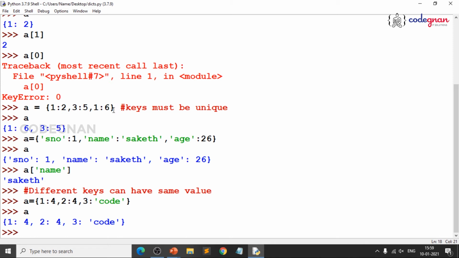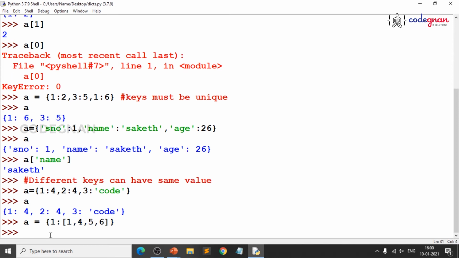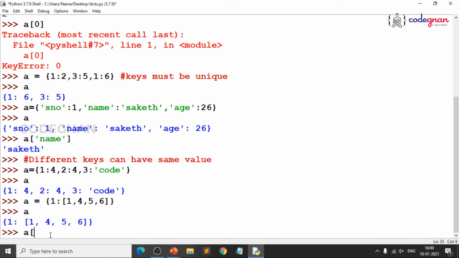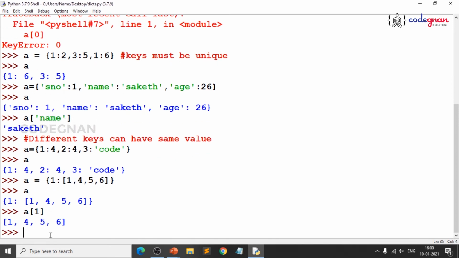When we go to a web page, you have JSON data, there you have key, value. Username, you enter the username. Password, you enter your password. Username, password, right. Keys, you give the values. That is how it is stored in a database, the same concept. And you can also have multiple values for a single key. It is possible, because whenever you access the key, you get the entire value.